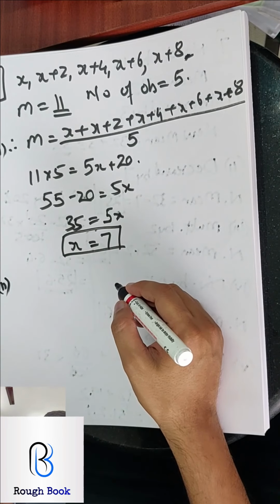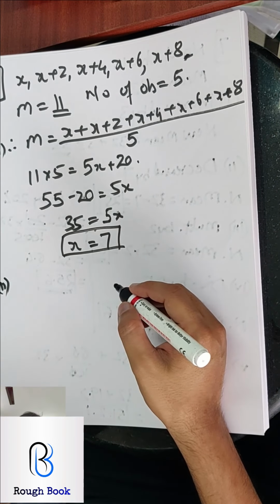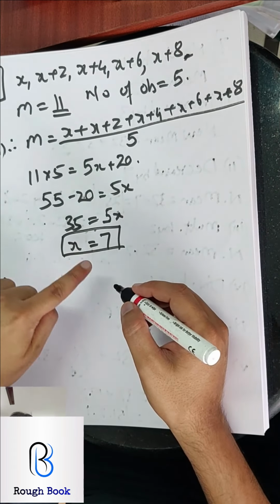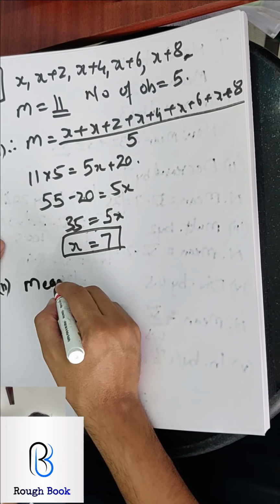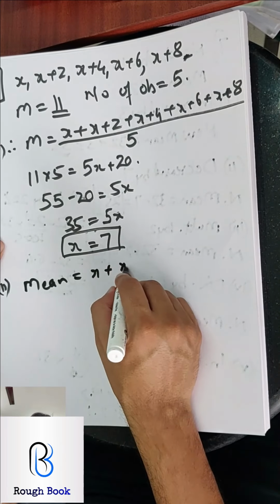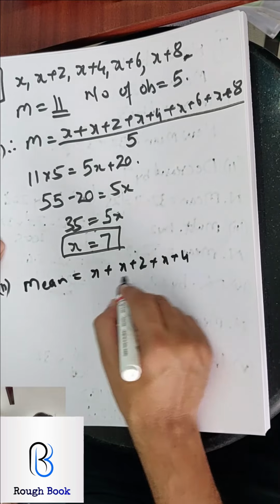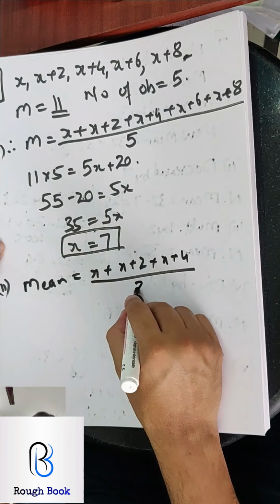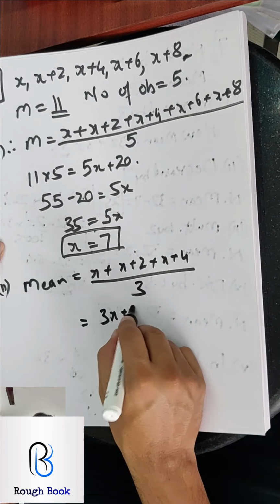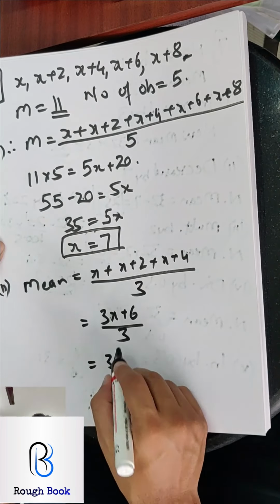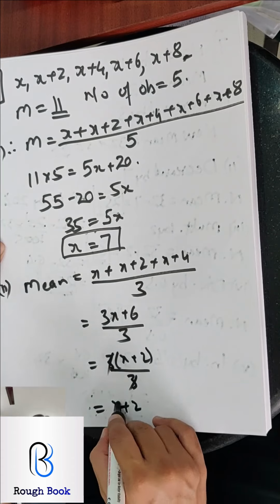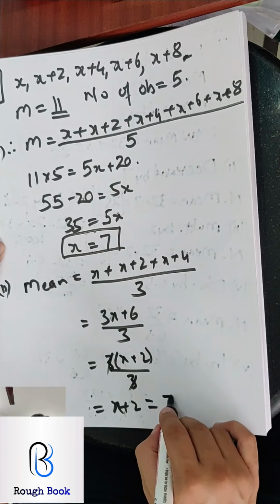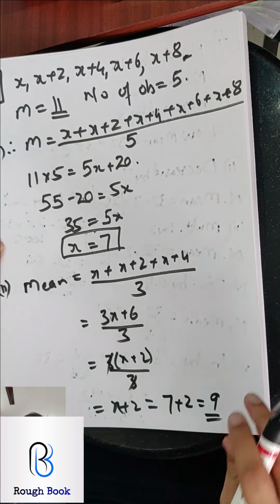What is the second part? The mean of first 3 observations. Only first 3. So once you substitute the value of x, then you will find it. So mean of first 3 will be x, x plus 2, x plus 4 divided by 3 because only 3 of them. So 3x plus 6 by 3. I can pull 3 common, x plus 2 by 3. 3 gets cancelled. So I get x plus 2. Now substitute the value of x, that is 7 plus 2. So my answer should be 9.